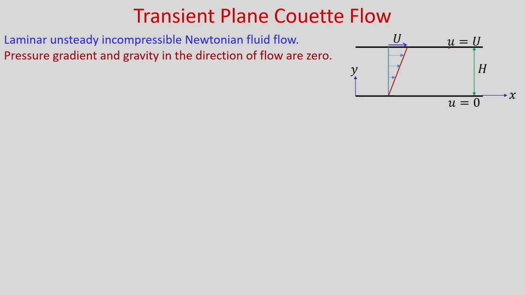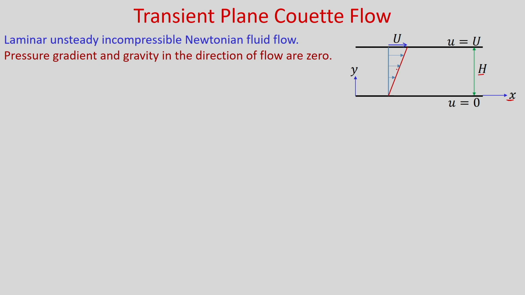So, let us consider a Newtonian liquid bounded by these two parallel plates separated by a distance h. X is the axial direction and y is measured from the bottom plate, and you know that at steady state this is the velocity profile which is linear. Here obviously it is purely shear driven flow and we are neglecting the pressure gradient and the gravity.